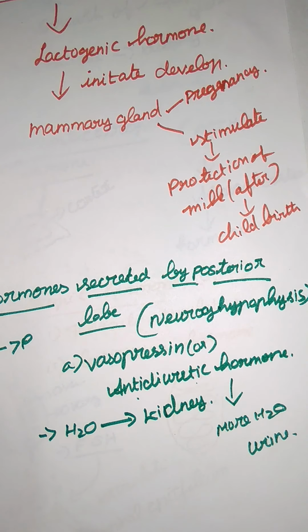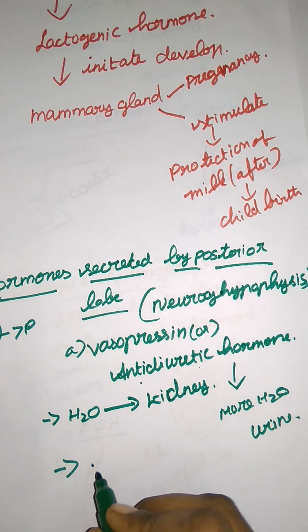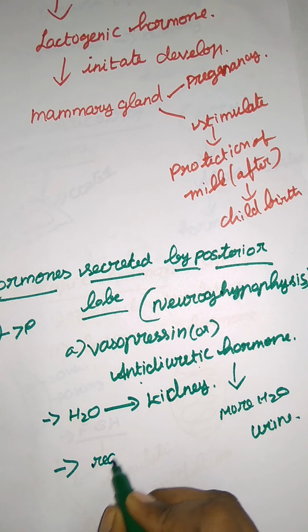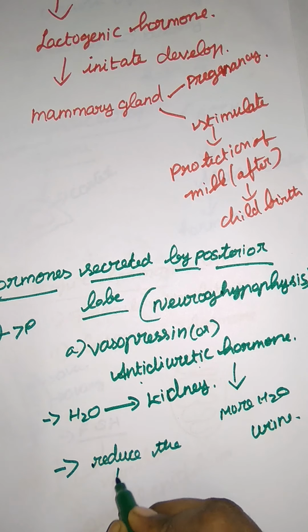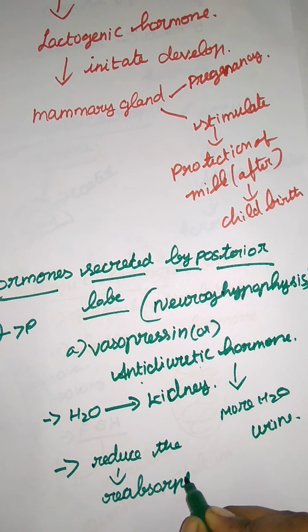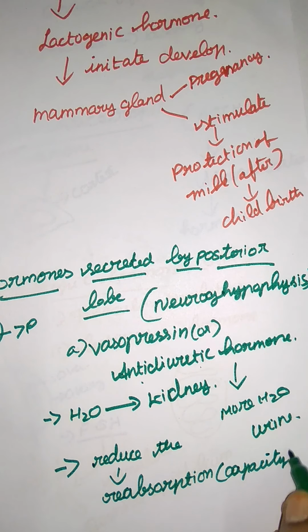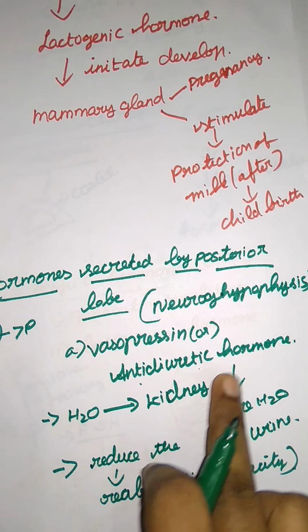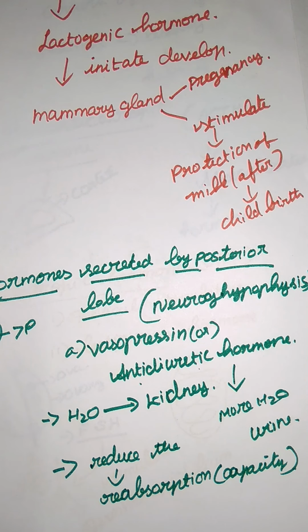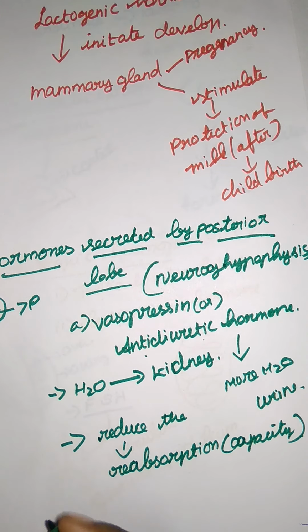They are not reducing, just the reabsorption capacity of water of the kidney is lost, because the proper antidiuretic hormone is not secreted. So they are reducing the reabsorption capacity, removing more water in the urine. This leads to a disease called diabetes insipidus.